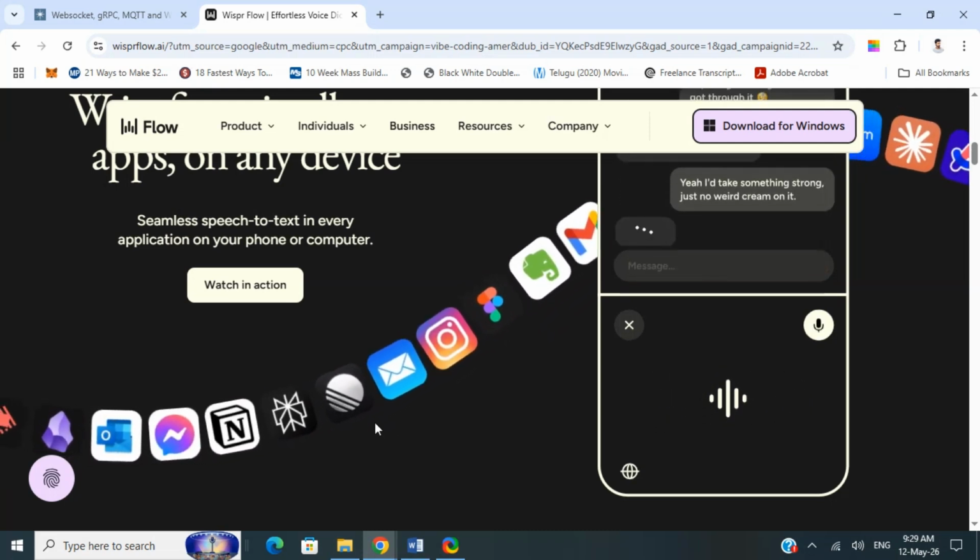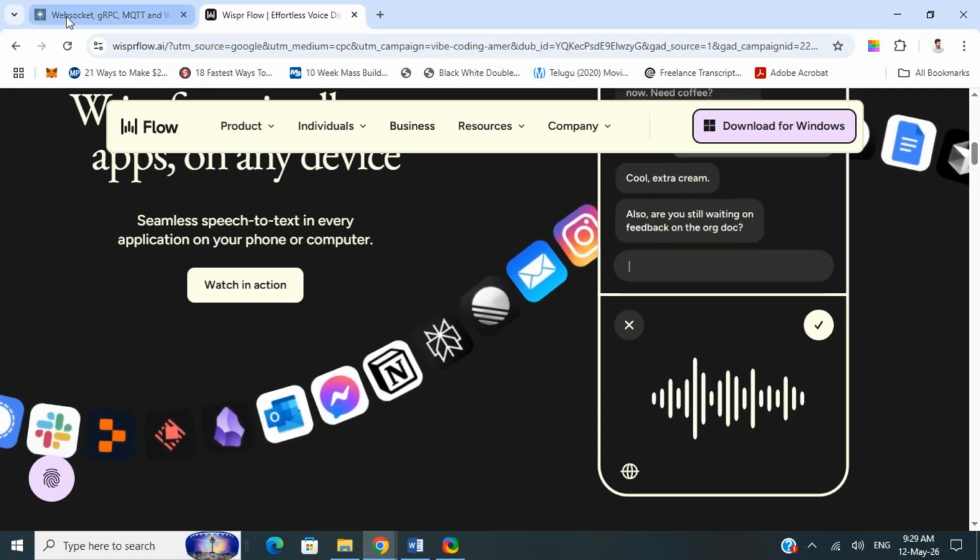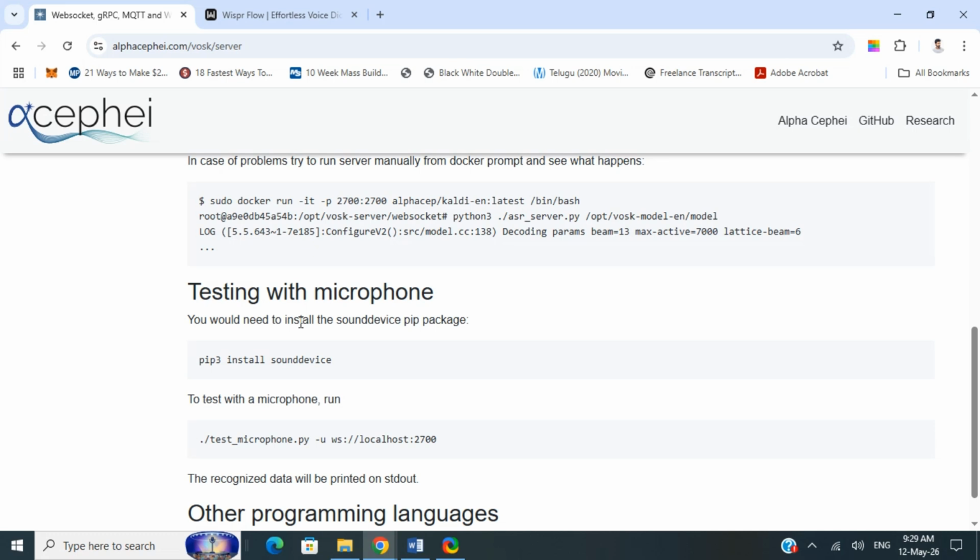So if you're a developer building real-time apps, live captions, voice assistants, and edge applications, then Vosk is probably your winner. It's ideal for you. It's fast, lightweight, and efficient.